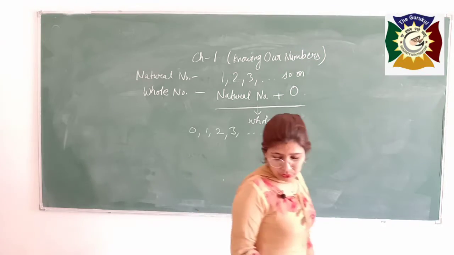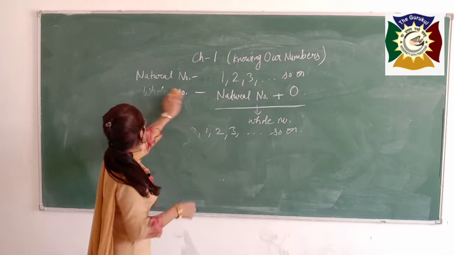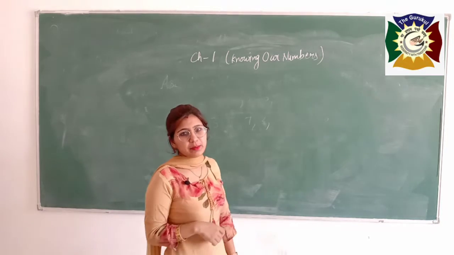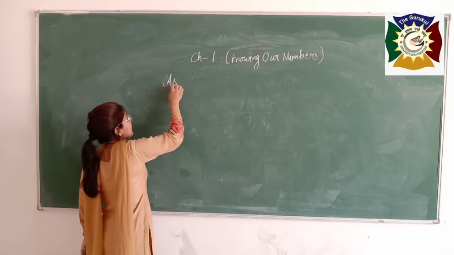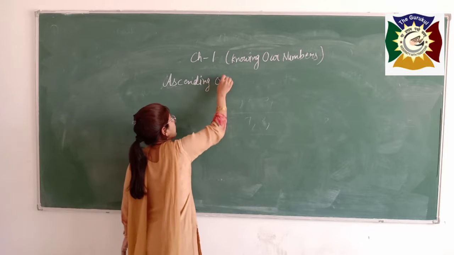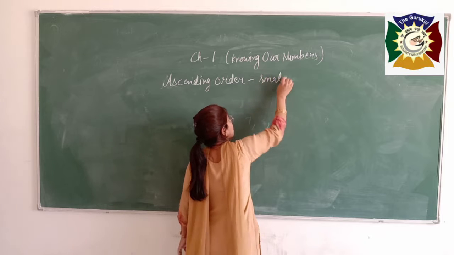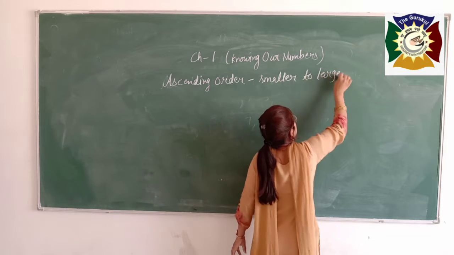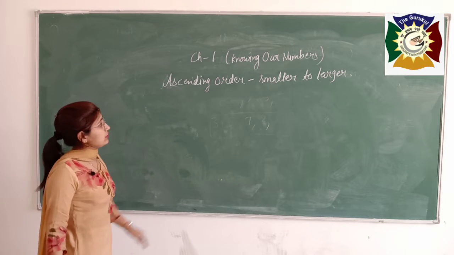Now I want to tell about ascending order and descending order. Now we will study how to arrange the numbers in ascending order and descending order. If you want to arrange the numbers in ascending order, then you have to write the numbers from smaller to larger. Let me give you an example for more clarification.